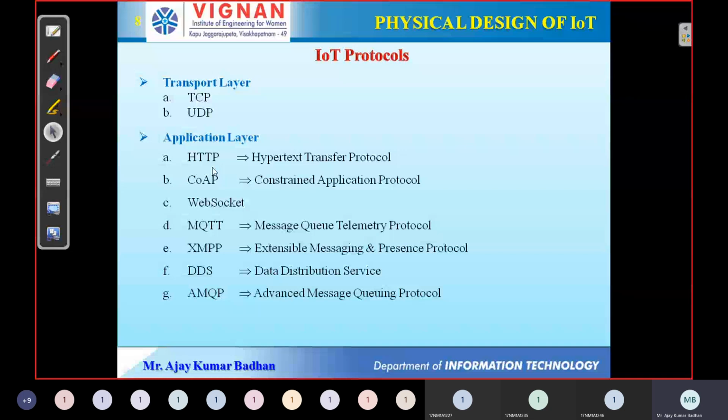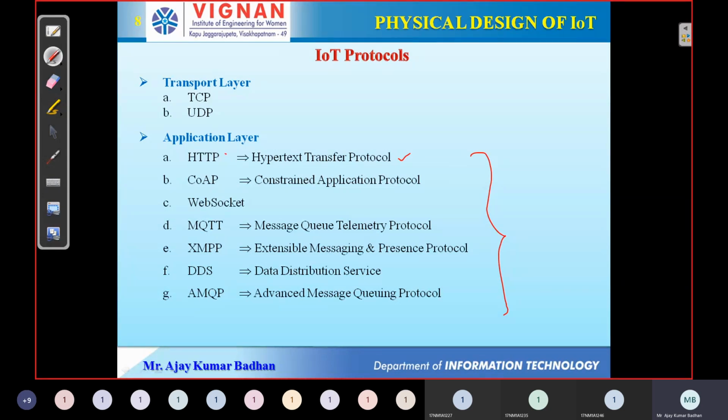For these devices or applications to work properly, we need protocols, and these are the different protocols we have. We'll discuss them one by one. First, the HTTP protocol. What is the main purpose of the HTTP protocol? Everyone is familiar with it. It is nothing but Hypertext Transfer Protocol. Its main purpose is making sure that whatever request a client provides using a web browser is delivered to the server in a secured manner. That is the purpose we are using it for.